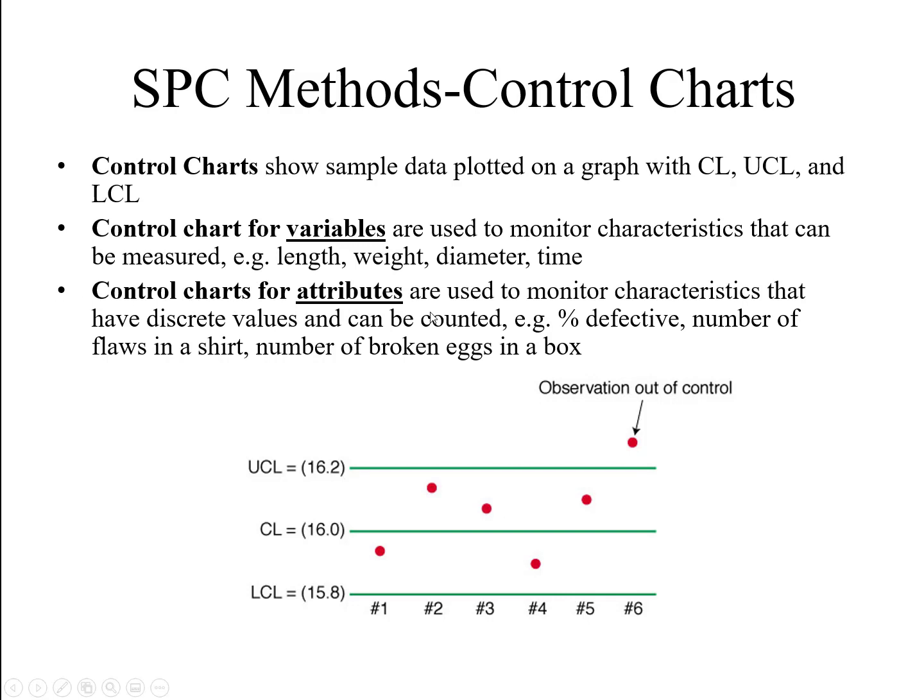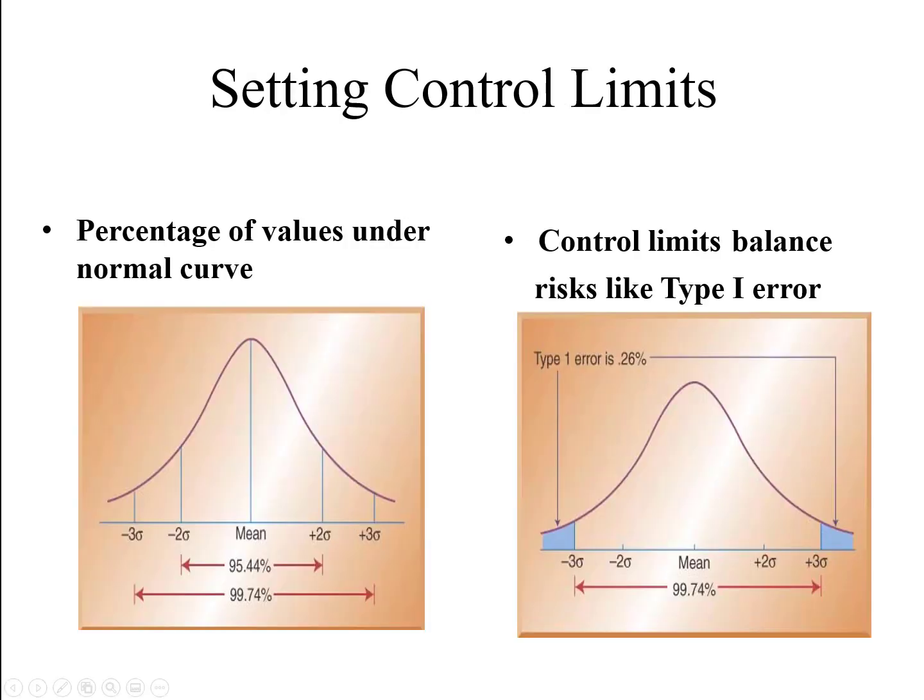Control charts for attributes are used to monitor characteristics that have discrete values and can be counted. For example, percentage of defectives, number of flaws in a shirt, number of broken eggs in a box, number of accidents on motorways, number of air crashes, number of defectives in production, number of absentees, etc. So basically this is also a visualization of the data. Just like in the previous, I showed you the normal distribution, rightly skewed, negatively skewed, if the standard deviation is very high and if the standard deviation is very low. So from visualization of the data, you will interpret your result, what the behavior of the data is.